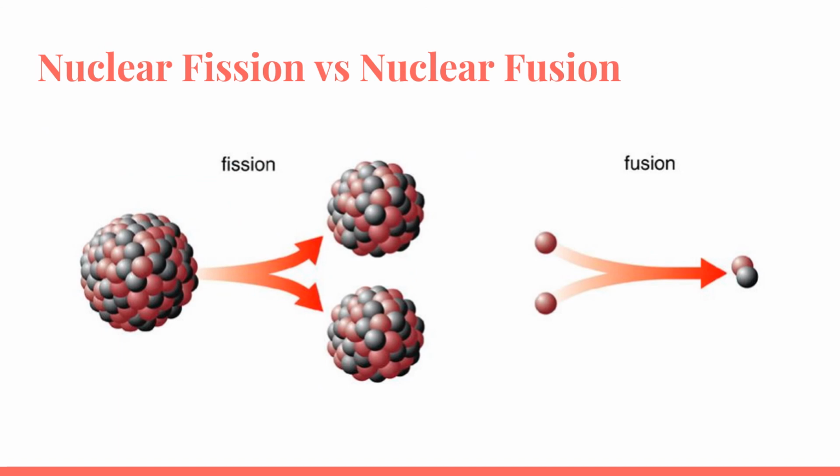The last thing we want to make sure that you're familiar with regarding nuclear reactions and half-life in chemistry is the term nuclear fission versus nuclear fusion. These two words sound very similar, and so they are easily confused. Nuclear fission is taking an atom's nucleus and splitting it into 2 separate nuclei, whereas nuclear fusion is taking the nuclei of 2 separate atoms and bringing them together to form a new larger nucleus.